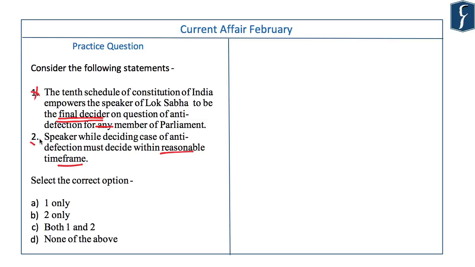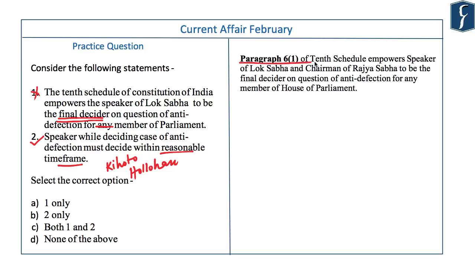The second statement is correct because in the Kihoto Hollohan case, the Supreme Court said that the Speaker, while deciding a case of anti-defection, must decide within a reasonable time and should not take more than 3 months. Actually, paragraph 6.1 of the 10th Schedule of the Constitution of India empowers the Speaker of the Lok Sabha and the Chairman of the Rajya Sabha to be the final decider on the question of anti-defection.